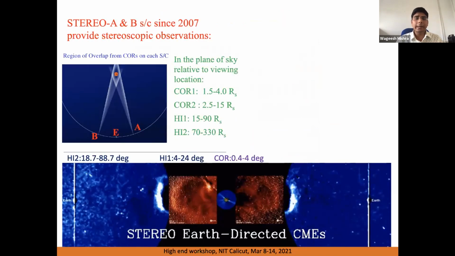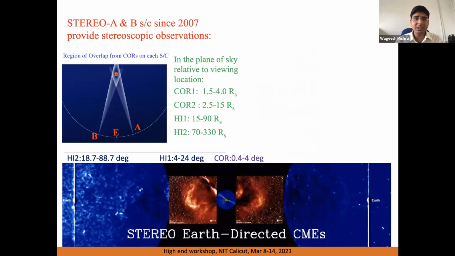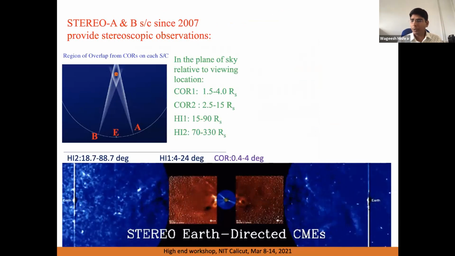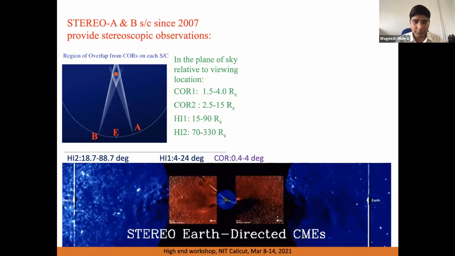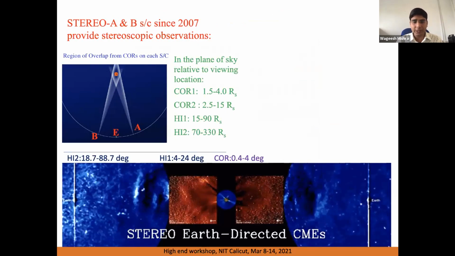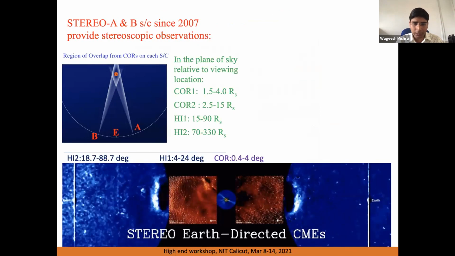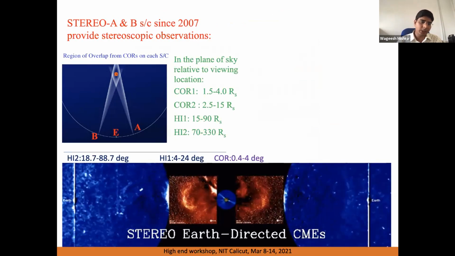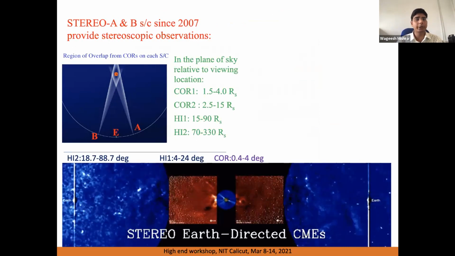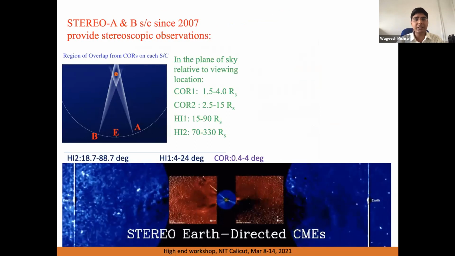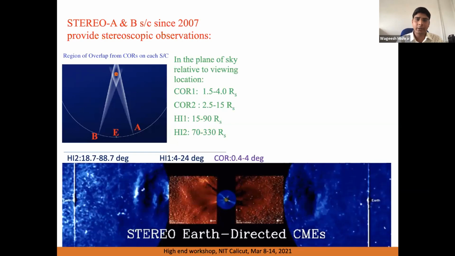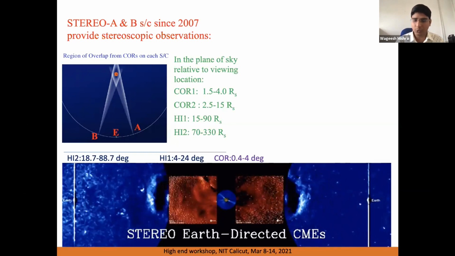So, as I described, there was a revolution in CME research in 2007 when STEREO started giving observations. The most important point of STEREO observations is that they filled the gap between the sun and Earth. We can see that any CME can be studied from its birth in the corona near the sun, continuously up to Earth or even beyond. STEREO has several instruments like COR1, COR2, HI1 and HI2, with different fields of view, and they can capture up to 330 solar radii, while Earth is located at only 215 solar radii.